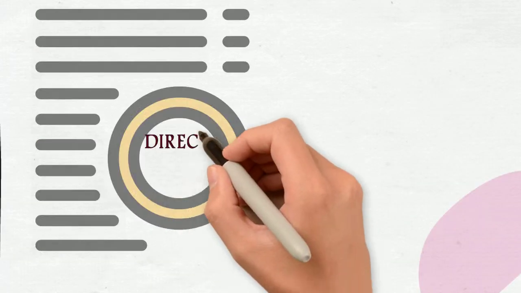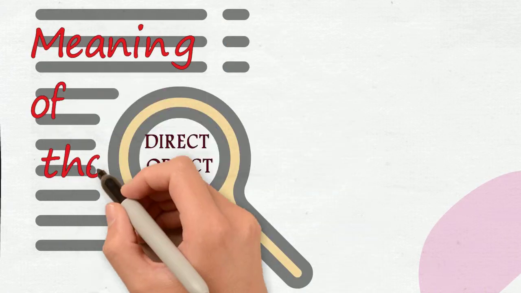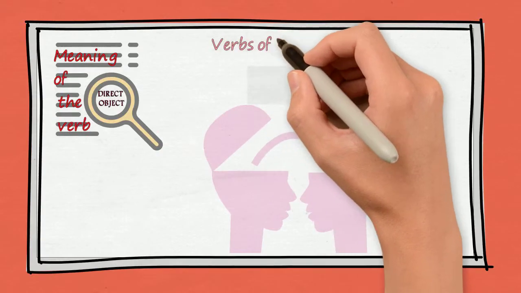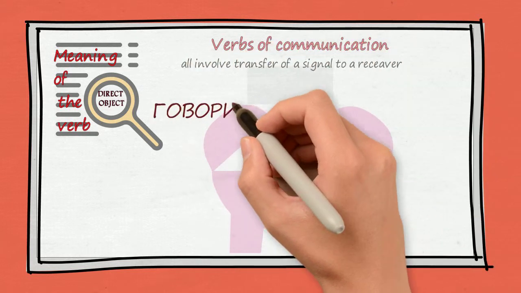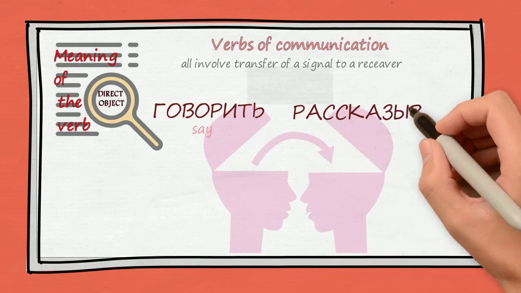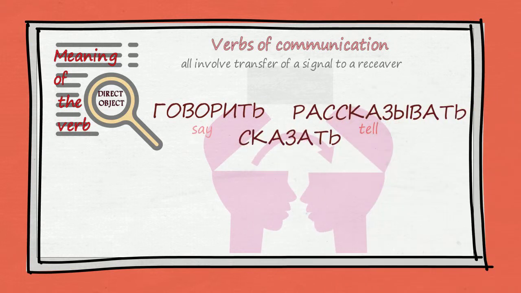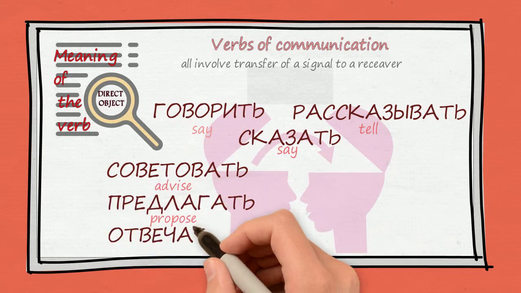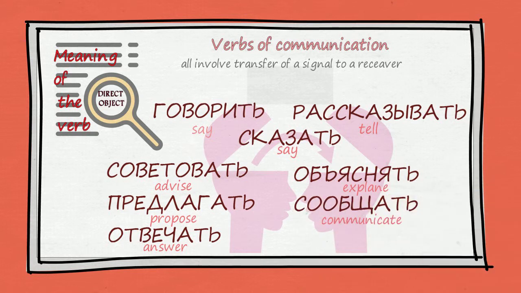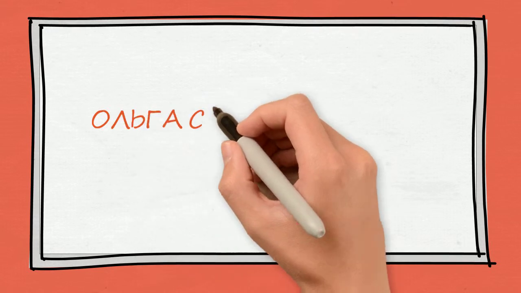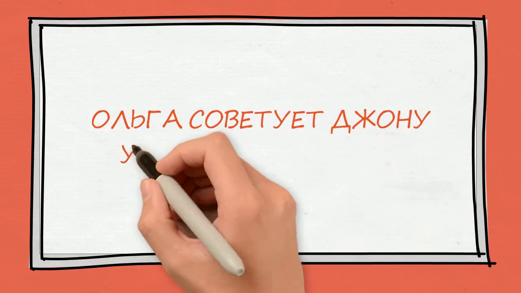Usually the missing direct object can be found in the meaning of the verb. For example, verbs of communication all involve the transfer of a signal to a receiver. The verbs говорить, рассказывать, сказать, советовать, предлагать, отвечать, объяснять, сообщать, писать take the dative case. For example, Ольга советует Джону учить русский язык.